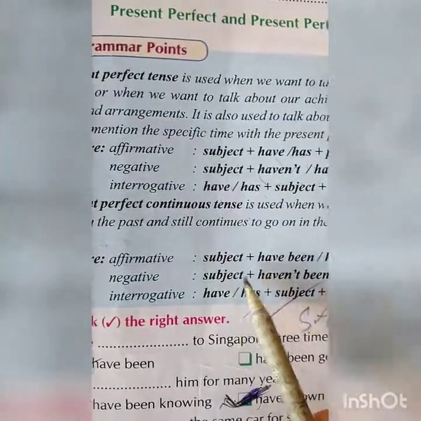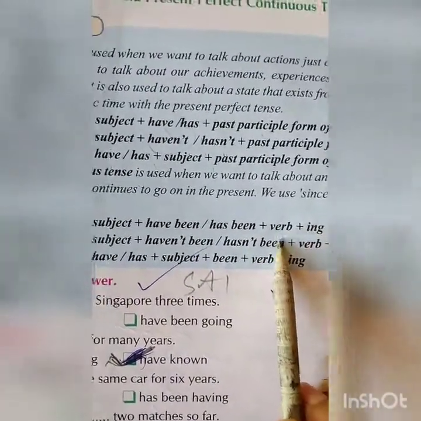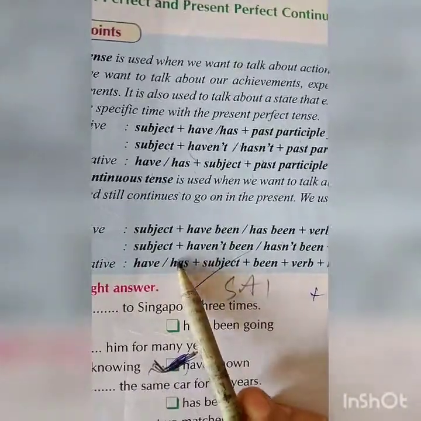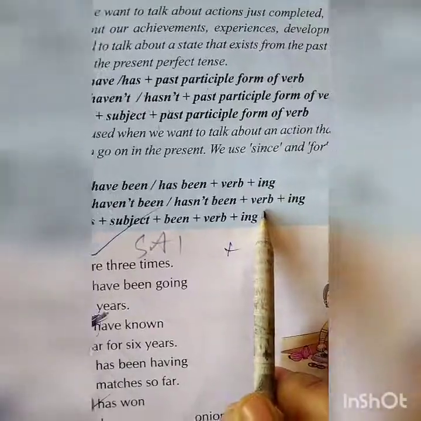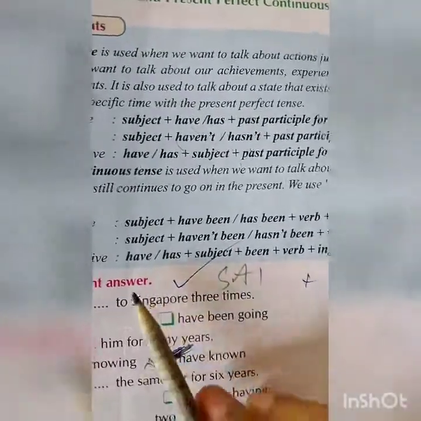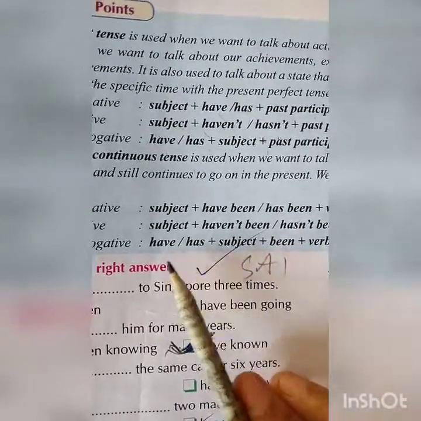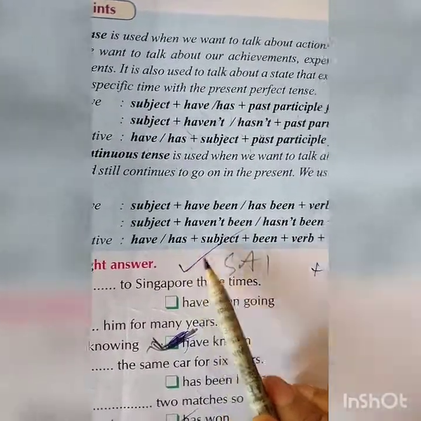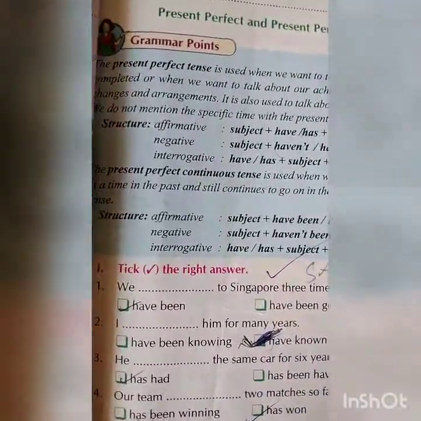When you make an affirmative sentence, subject plus have been or has been plus verb plus ing. When you prepare a negative sentence, subject plus haven't been, hasn't been plus verb plus ing form. Interrogative sentence when you make, you have to start with have or has, subject plus been plus verb plus ing.